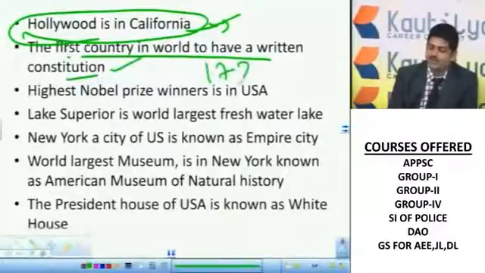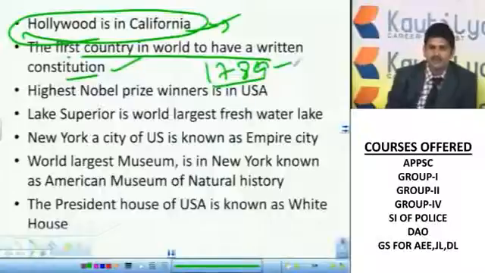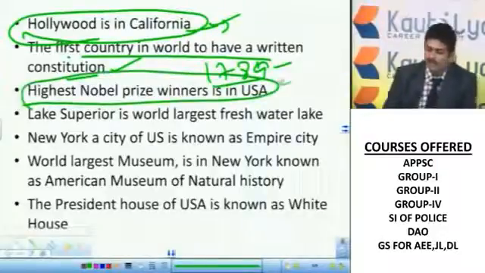So in 1789, America has a written constitution. It's a very rigid constitution, and the first written constitution in the world. And probably many politicians say that it is the best democratic nation in the world. Now, the highest number of Nobel Prize winners are there in the USA.